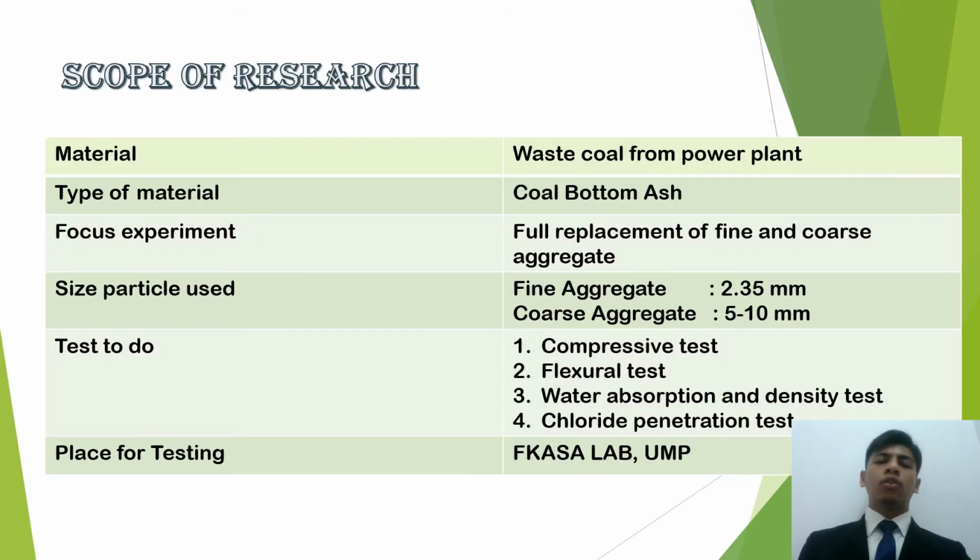Next, for scope of research, the material that I use is waste coal from power plant, and the type of material is coal bottom ash. My experiment focuses on full replacement of fine and coarse aggregate, and the particle size that I will use for fine aggregate is 2.35 mm, and the coarse aggregate is between 5 and 10 mm. The tests that I will conduct are compressive test, flexural test, water absorption and density test, and last is chloride penetration test, and I will do these tests at the CASA Lab UMP.